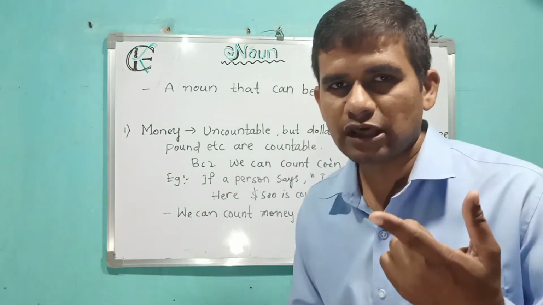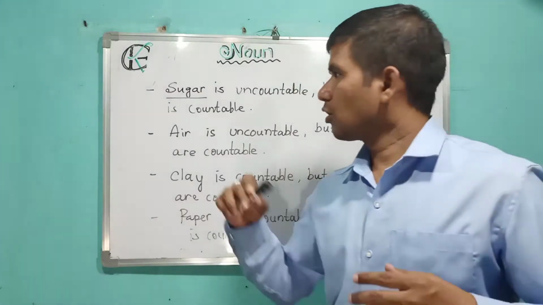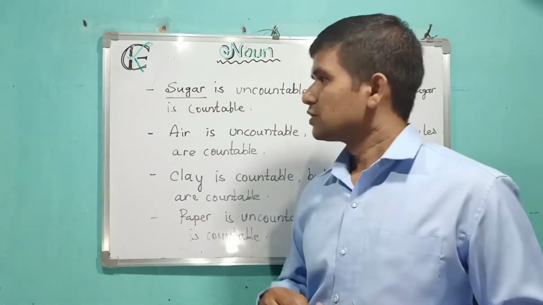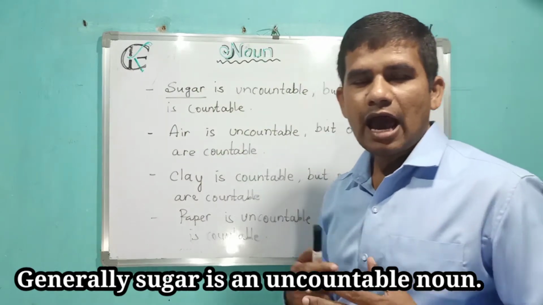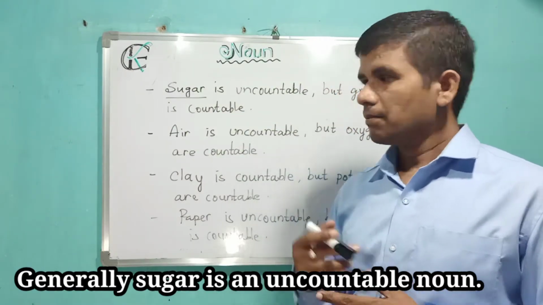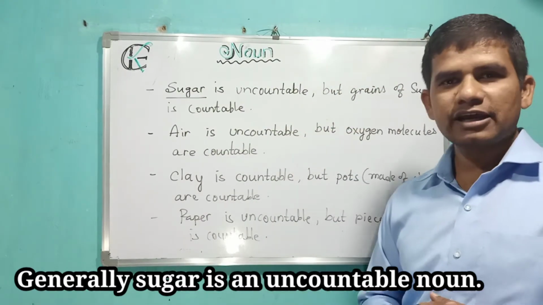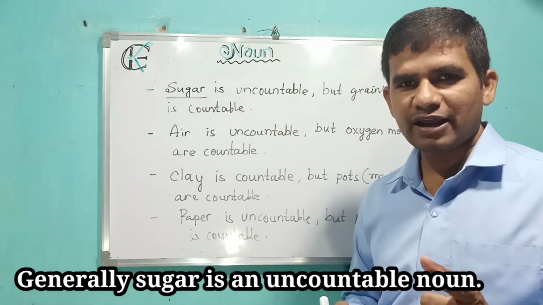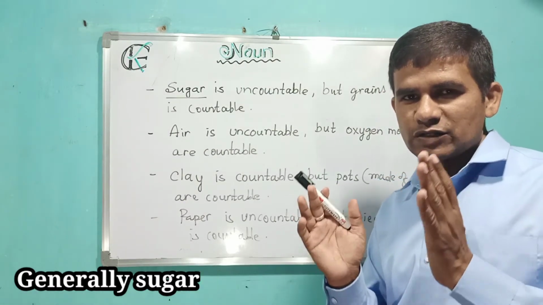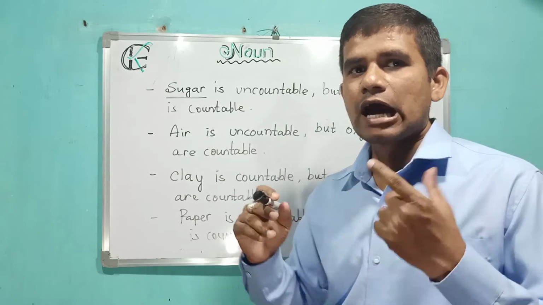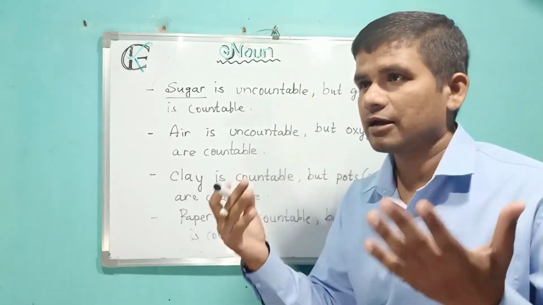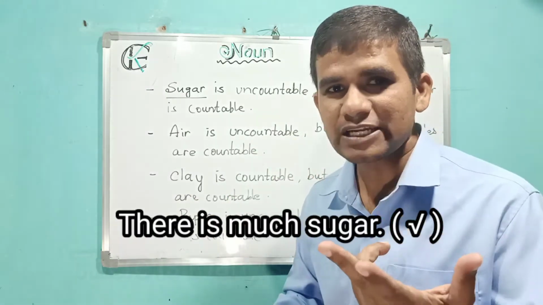Now we'll go through our next point. Sugar is an uncountable noun, but grains of sugar is countable. Remember friend, generally the word sugar is an uncountable noun because we say much sugar, not many sugars.